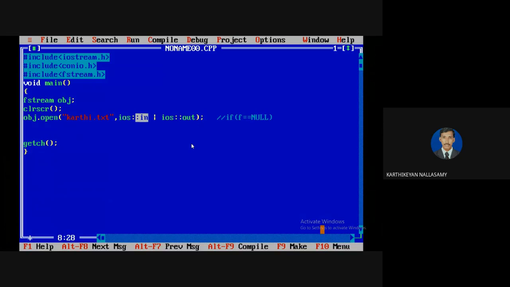Okay, so now our file pointer is created, and it points to the start of the file, the starting of the file. You can see the ios.